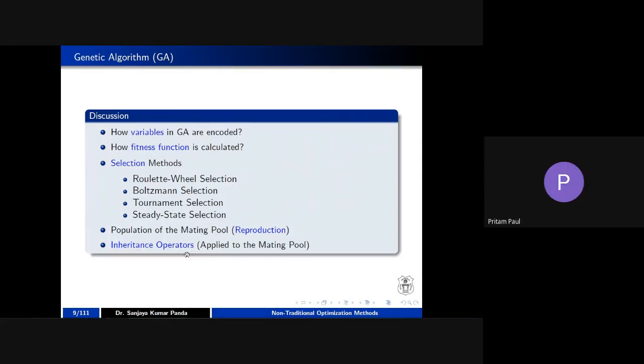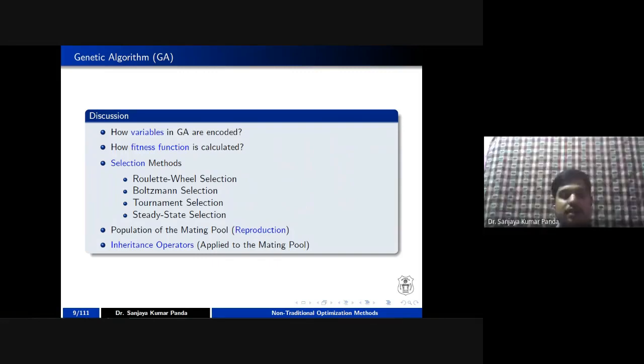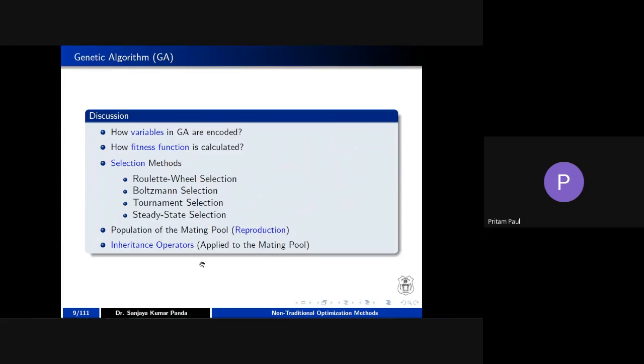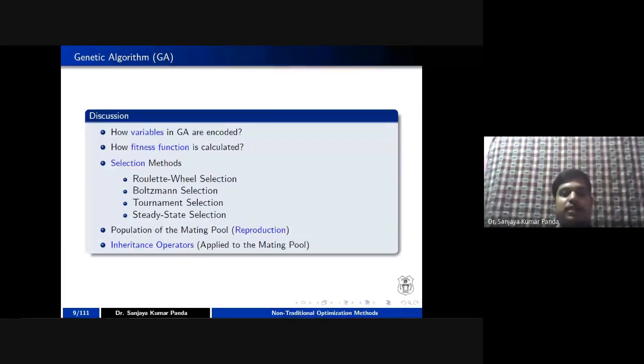So the selection methods are basically what we use for computing the fitness function. Exactly. And the inheritance operation and the population of the mating pool are the other two methods. We are going to update these in each and every iteration.